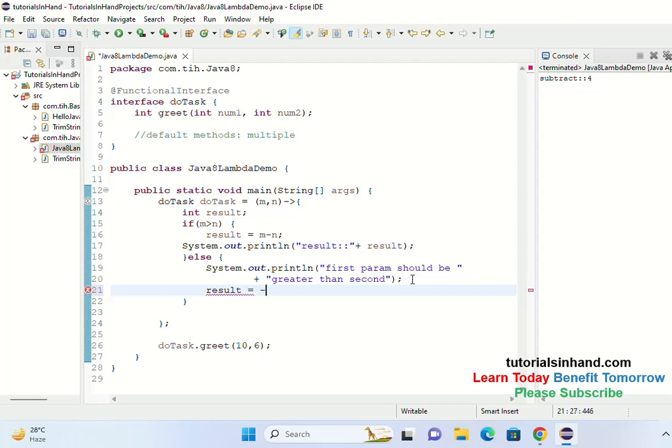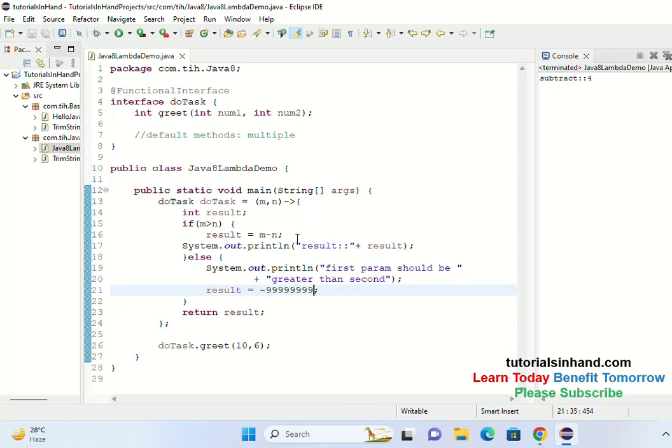So let's return 0. So if it falls into this, then it should return the result as 0, which is not logical, but just for understanding purposes we are doing this. So we are going to return the result from this place. Now see, everything is working fine, right? So this is 0 we are returning. So let's change this to something so that we understand that we have entered into something which is an error.